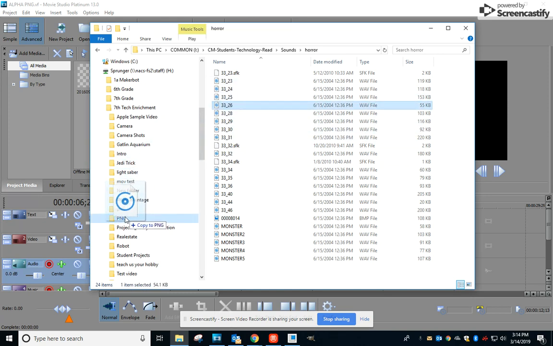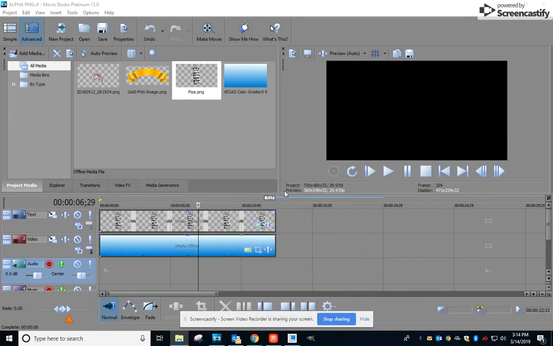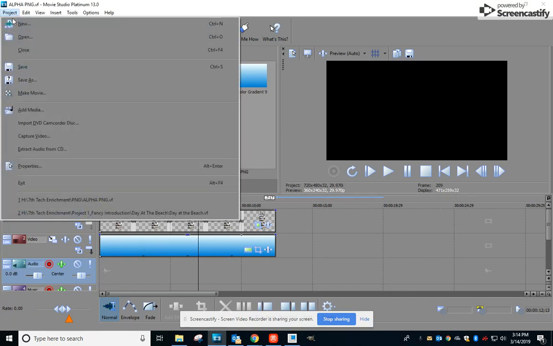Now, you don't use these. You're going to find your own. And the other one I want is 331. I'm going to try some of these and see what happens. So notice how I'm moving those files into there. I'm not pulling them off the Common Drive because everything's got to go in the folder that we're using for the project. Now when you come in here and you add media,